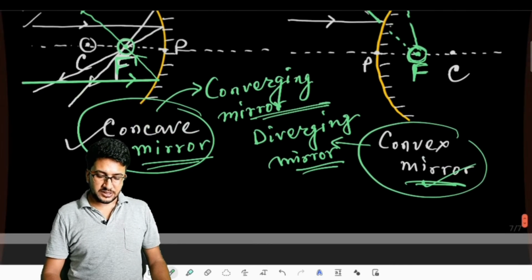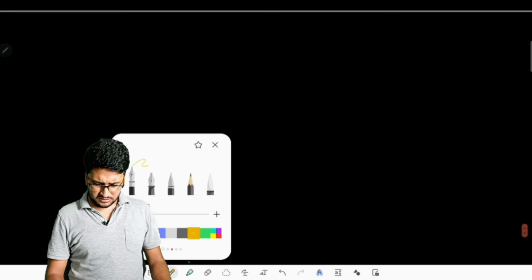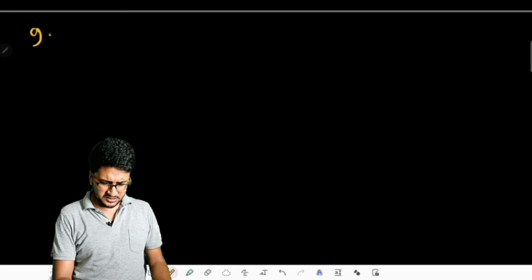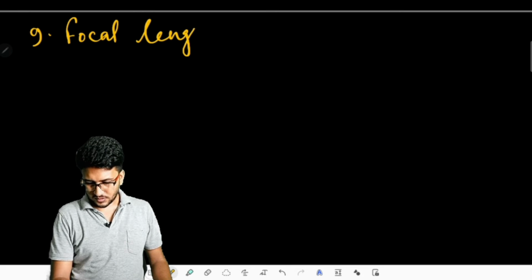So the last term that we are having here is focal length. So what is focal length?